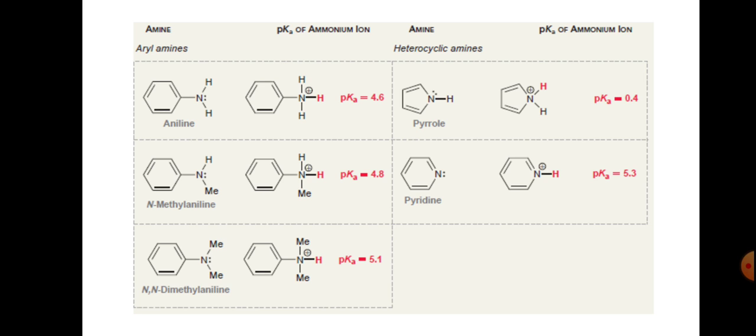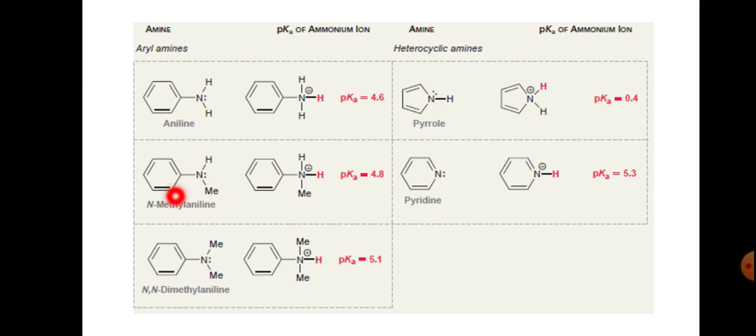Next, aromatic amines and pKa of the ammonium ion. Here this is aniline and this is the anilinium ion, and the pK value is 4.6.